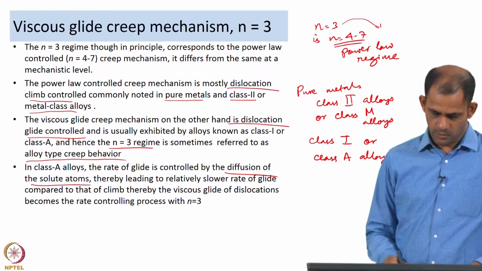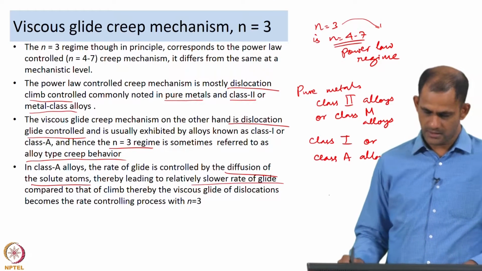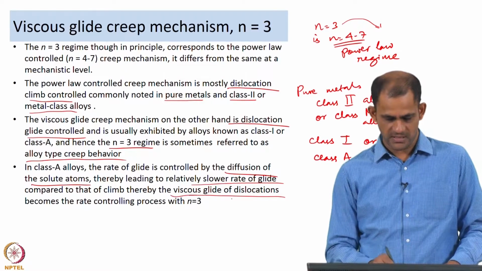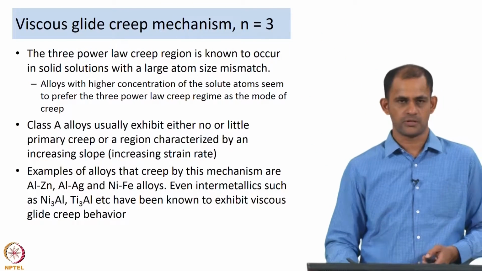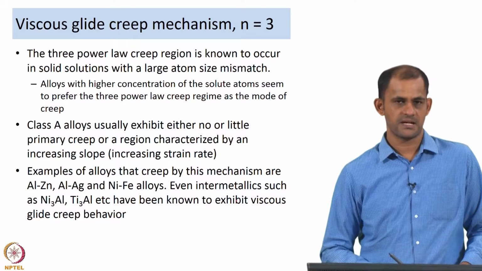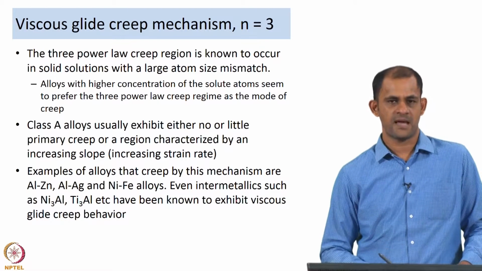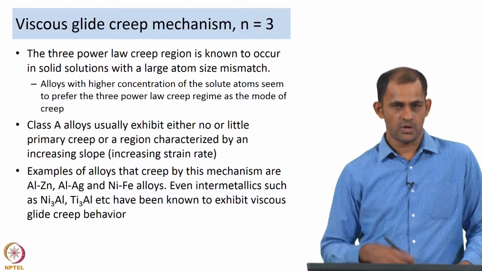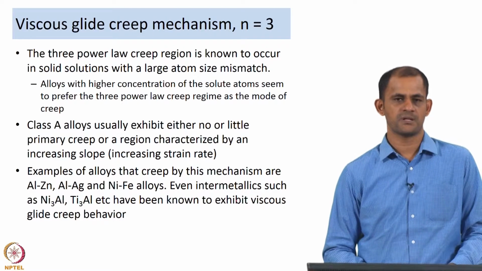So, here the rate of glide is slower compared to that of climb, and therefore, the glide of the dislocations, or the viscous glide of the dislocations, becomes the rate controlling process with n is equal to 3. The 3 power law creep, that is the viscous glide creep, is generally known to occur in solid solutions where the solute atom has a large atom size mismatch with the matrix atom, and so alloys with higher concentration of the solute atoms seem to prefer the 3 power law creep regime as the mode of creep.